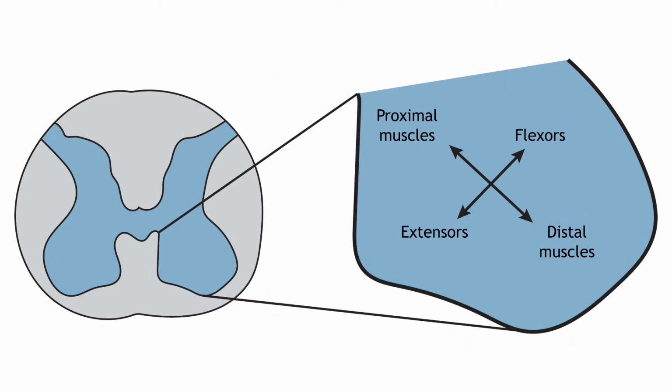Like the sensory systems, the motor system is also organized in a topographic fashion. Within the spinal cord, alpha motor neurons that innervate distal muscles in the arms and legs are located in the lateral portion of the ventral horn, whereas alpha motor neurons that innervate proximal muscles in the trunk are located in the medial portion. Additionally, motor neurons are organized by function, with extensor motor neurons located together and flexor motor neurons located together.